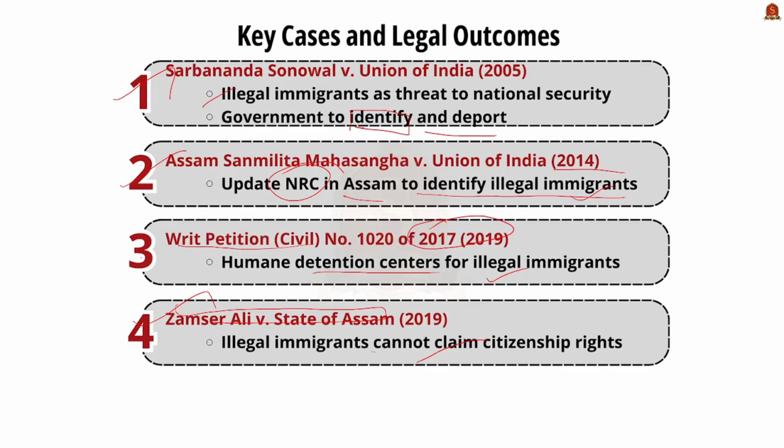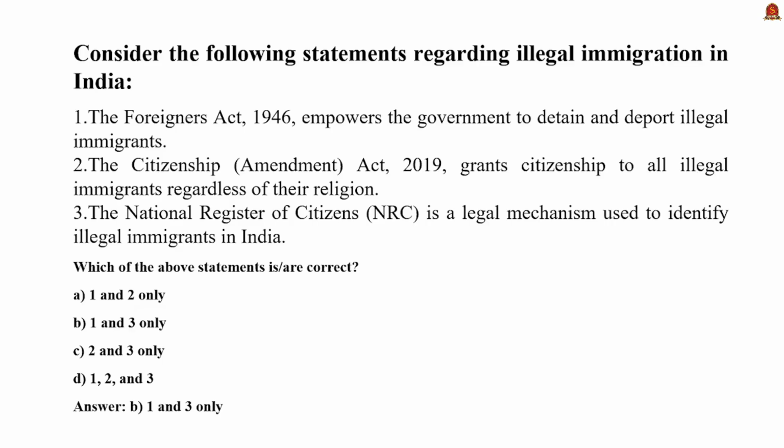With this knowledge in mind, let's try to answer an MCQ question. The question is, consider the following statements regarding illegal immigration in India. First, the Foreigners Act 1946 empowers the government to detain and deport illegal immigrants. Second, the Citizenship Amendment Act 2019 grants citizenship to all illegal immigrants regardless of their religion. Third, the NRC is a legal mechanism used to identify illegal immigrants in India.